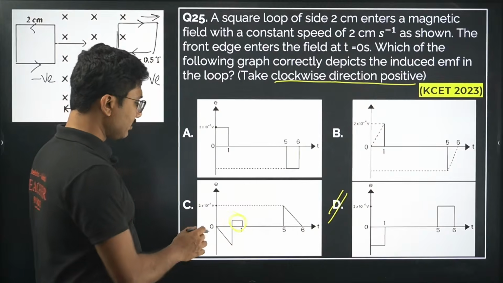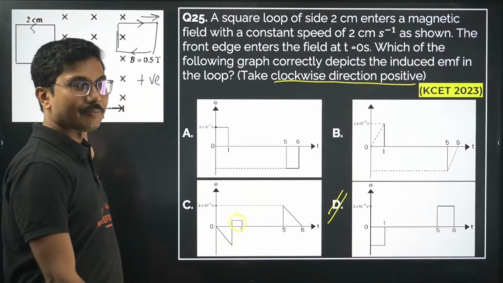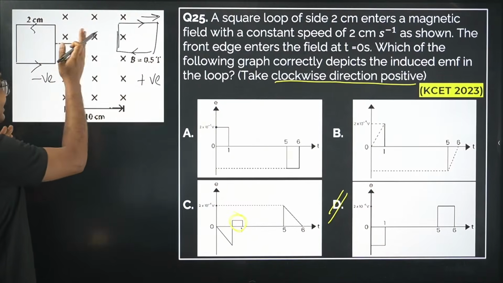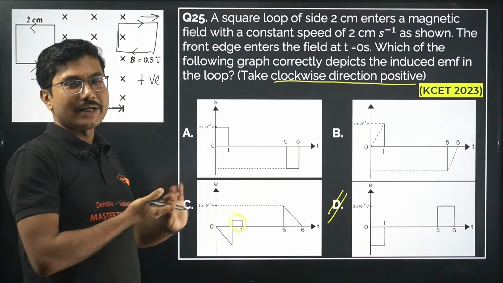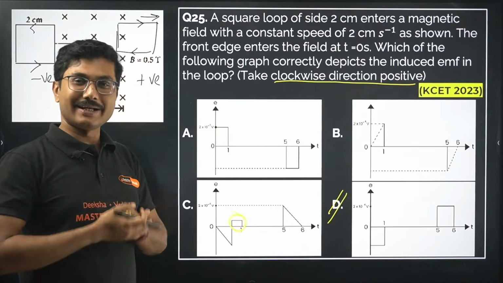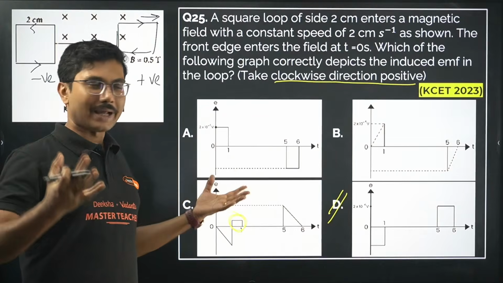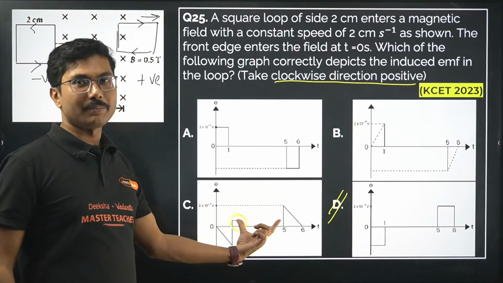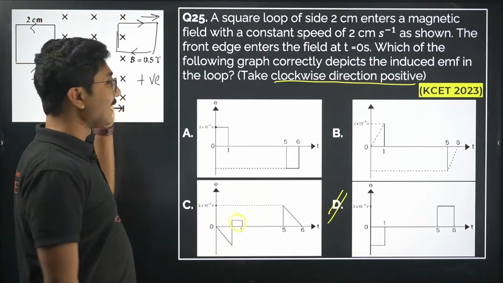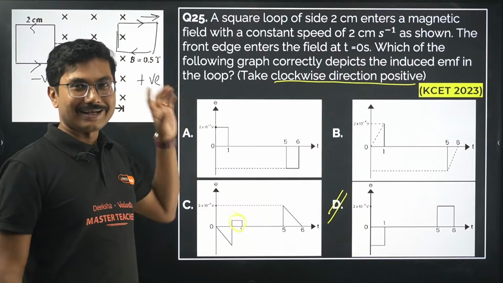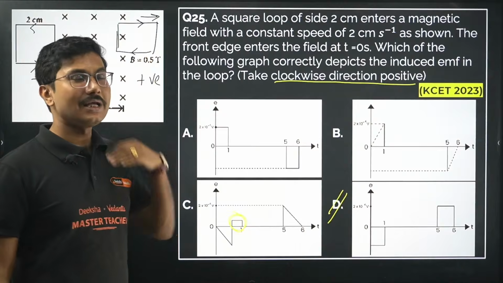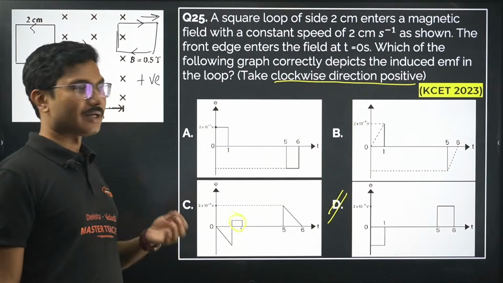Okay, and it is not gradually increasing when it is entering, because of the constant speed, the change in magnetic field entering each second is constant, and that is why the induced magnetic field is also constant. When it is completely inside, the magnetic field change is 0, so nothing is induced, so in between it will be completely 0. When it is leaving the magnetic field, again it is leaving one by one, each time a uniform change in magnetic flux. A uniform change in magnetic flux means it will give you a constant induced value.